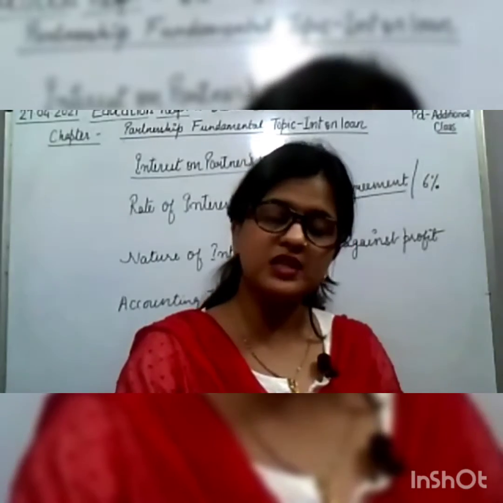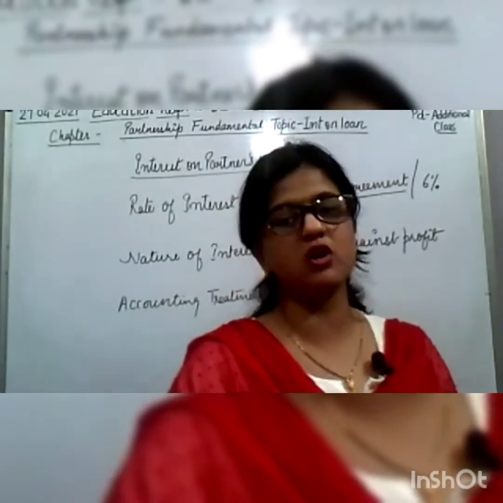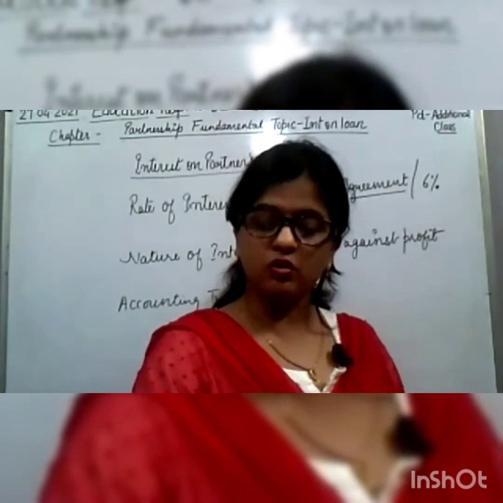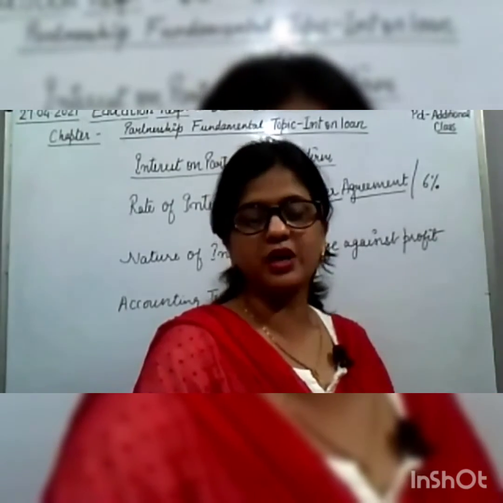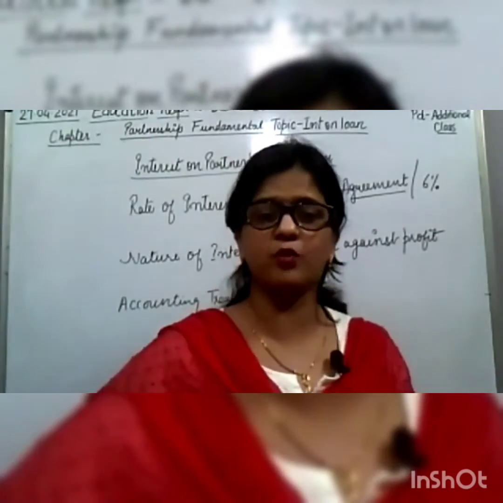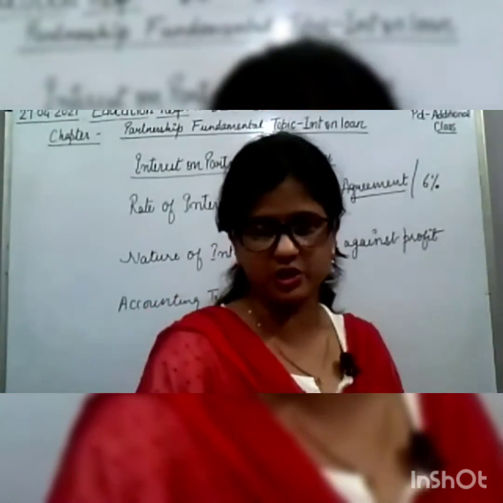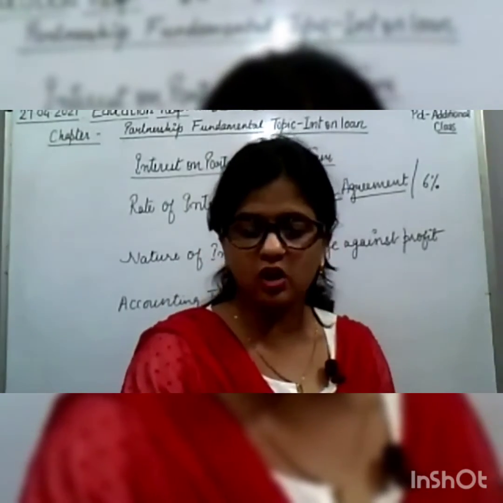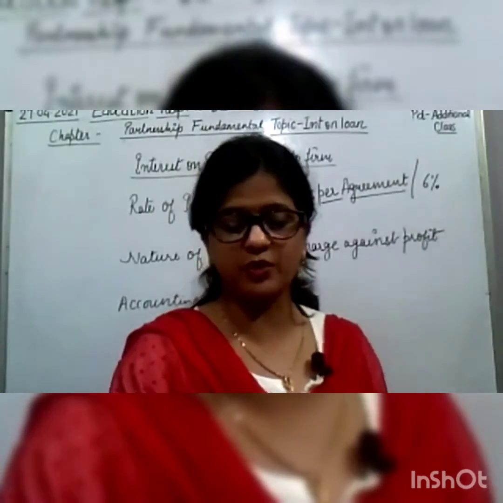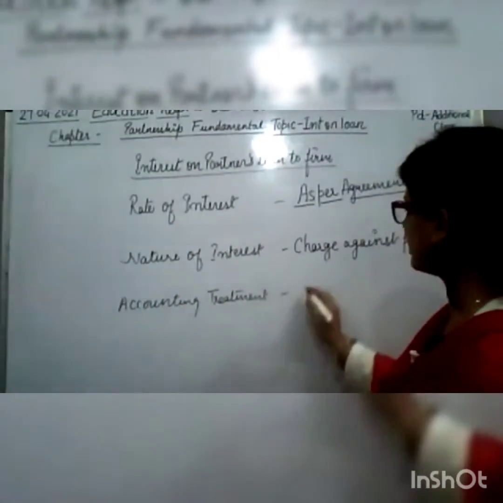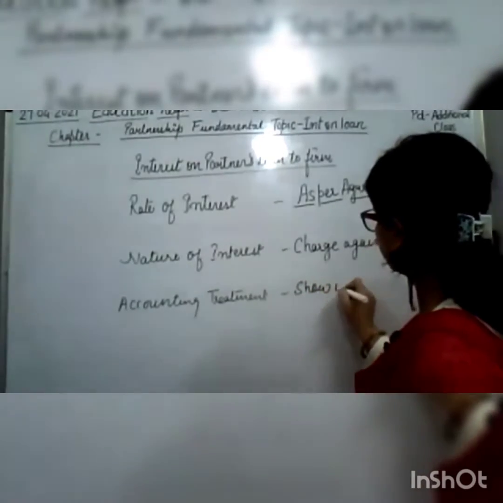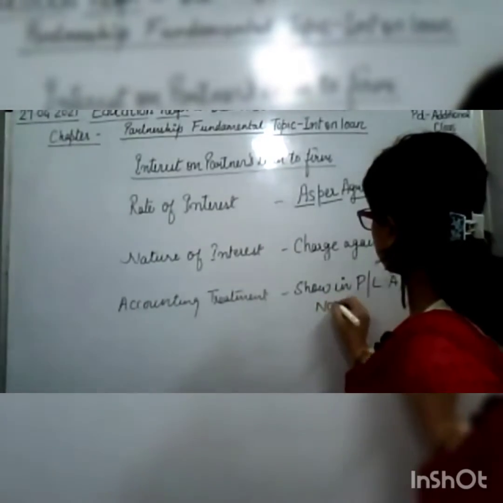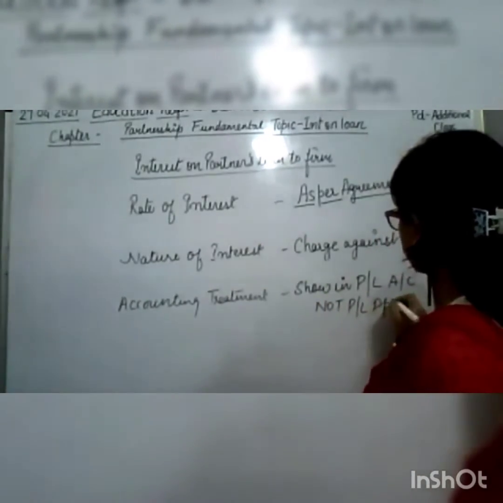All charges against profit will be shown in the profit and loss account, not in the appropriation account, even though it will be income for the partner. All appropriations of profit will be shown in the P&L appropriation account. But a charge against profit will be shown in the profit and loss account, not in the profit and loss appropriation account.